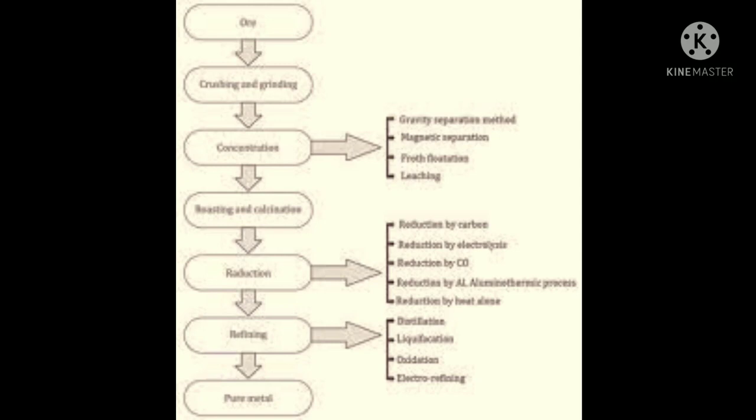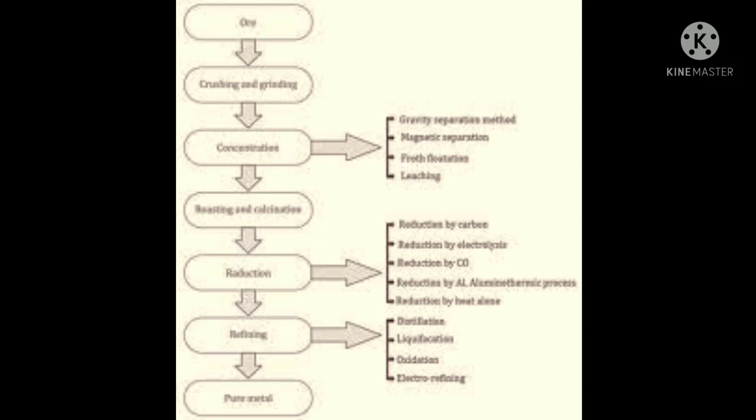So what are the steps? What are the general principles? One is dressing or the concentration of ore. The next one is production of the metal. Third one is refining of the metal. After this process, we will get our desired metal in the purest form.